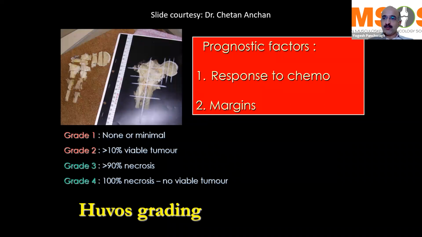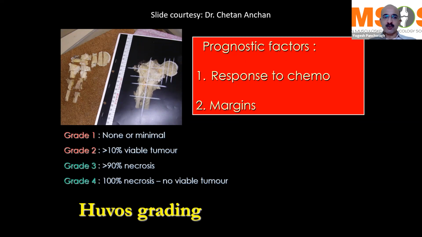There are 2 prognostic factors that we look at in these particular patients of bone sarcomas. The important ones are, number 1, the response to chemotherapy that these patients get, and number 2, the margins of resection that the surgeon has employed. As far as the response to chemotherapy is concerned, I'm sure that you are all aware of the Huvos grading system and the Picci grading system, which are used for osteosarcomas and Ewing sarcomas respectively.